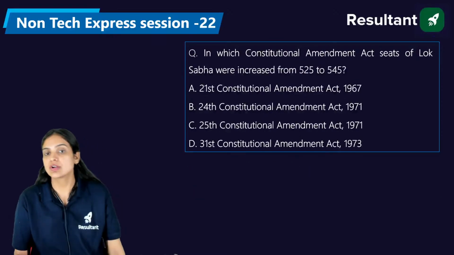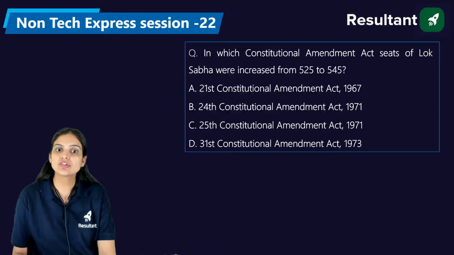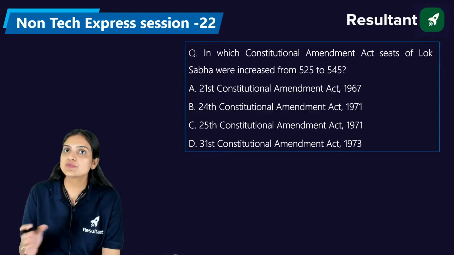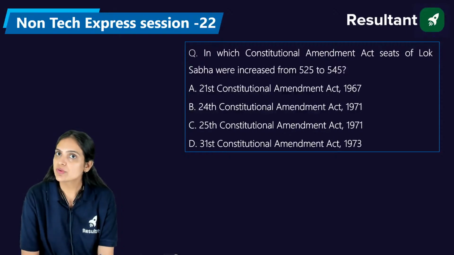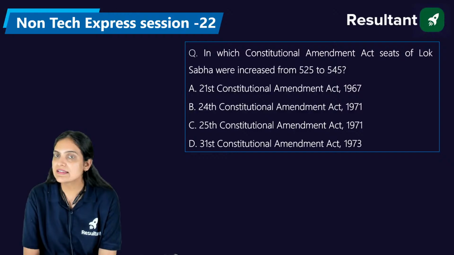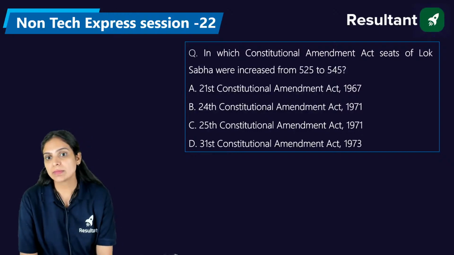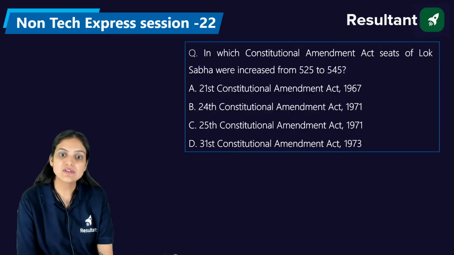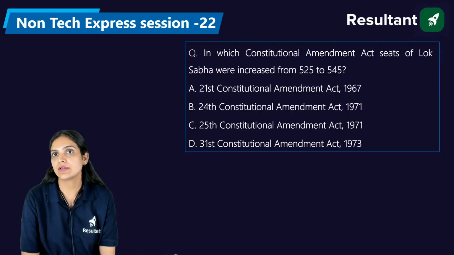Now, in which Constitutional Amendment Act were the seats of Lok Sabha increased from 525 to 545? 21st Constitutional Amendment Act of 1967, 24th Constitutional Amendment Act of 1971, 25th Constitutional Amendment Act of 1971, or the 31st Constitutional Amendment Act of 1973.